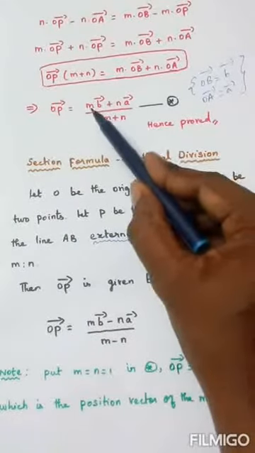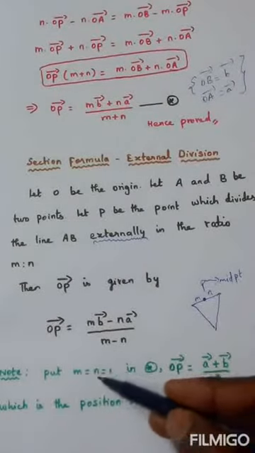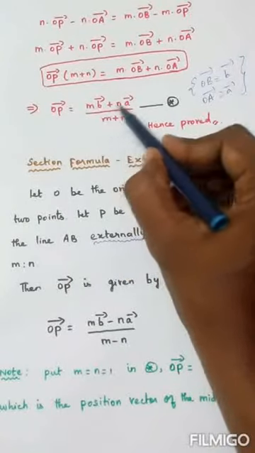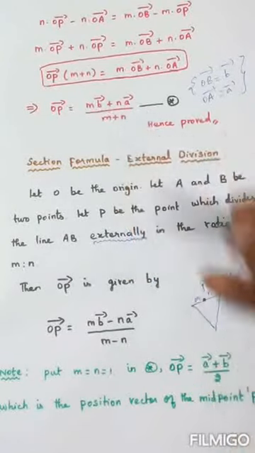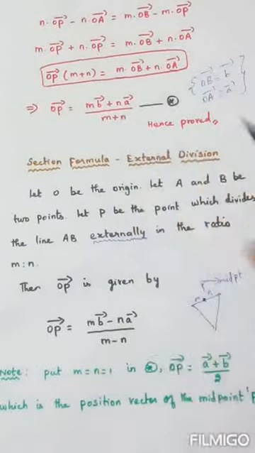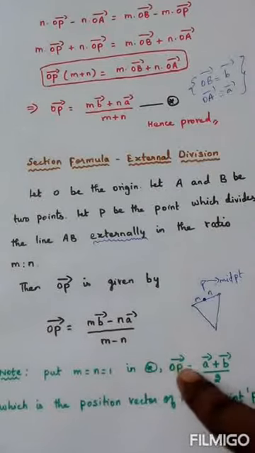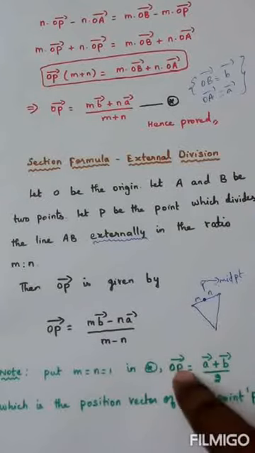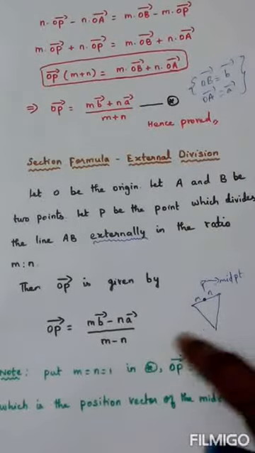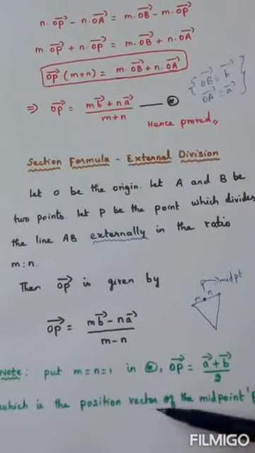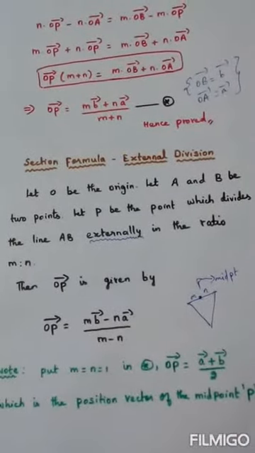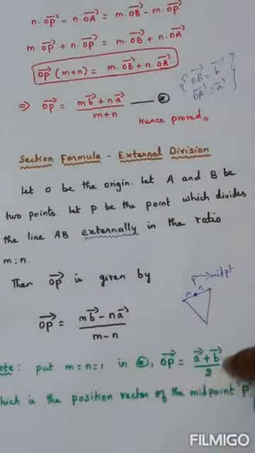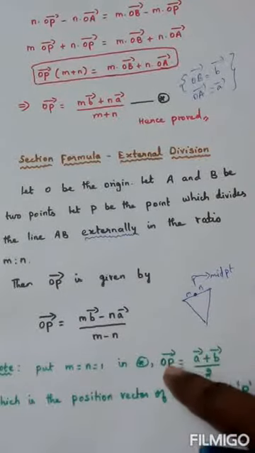So in this result, if I put m is equal to 1, n is equal to 1 in star, we will get OP vector is equal to, this becomes 1, this also becomes 1. So A vector plus B vector divided by 1 plus 1, 2. Now the position vector of the point P is given by the formula A vector plus B vector by 2. But what is P? P is the midpoint.